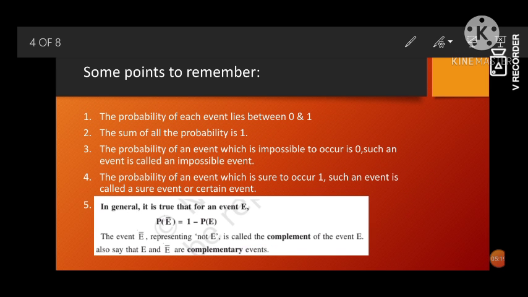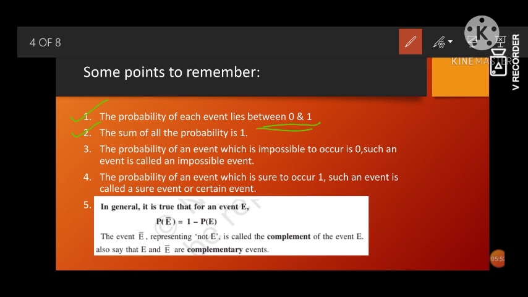Some points to remember. Now these are the very important points which you are going to need not only in class 9 but as well as for class 10. The points are: the probability of each event will always lie between 0 and 1. It cannot be 2, it cannot be -1. It should lie between 0 and 1 and all the possible fractions and decimals between 0 and 1. The sum of all the probability is 1.